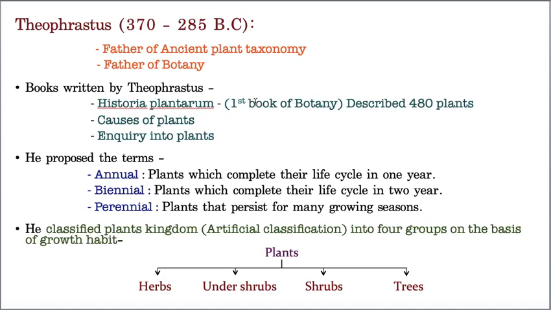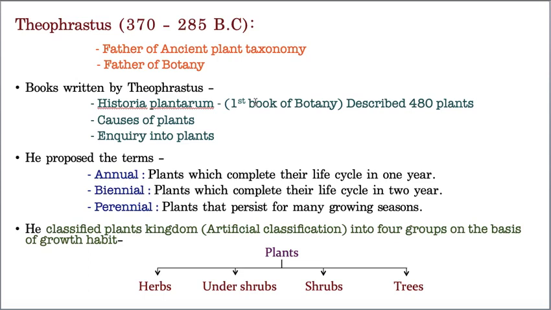For example, if you take one wheat plant, it can finish its life cycle in just 1 year. Let us take Oryza sativa, I mean rice plant also, it completes its life cycle in 1 year. So the plants which can complete their life cycle in 1 year are called as annual plants.